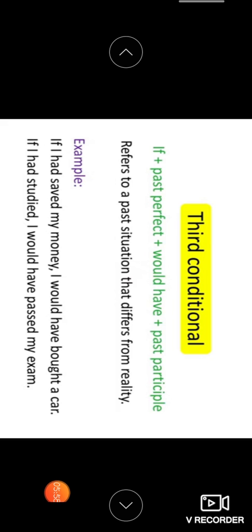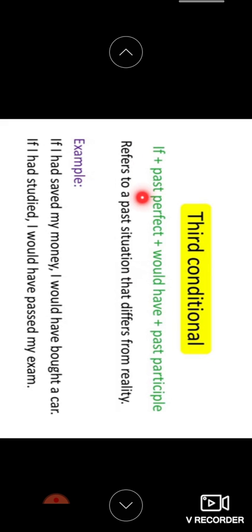Okay, so always keep in your mind that the past perfect is just the helping verb had and a V3 form, that is the past participle. If I had saved my money, then it is followed by would have: I would have bought a car. Again, the past participle, that is the V3 form, is used. Keep that in your mind, children.